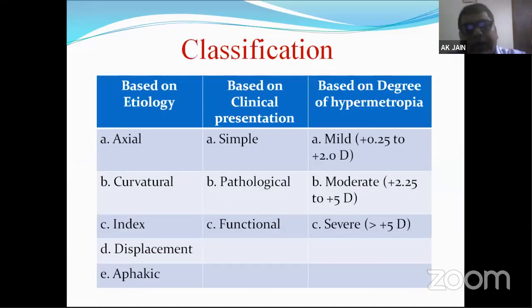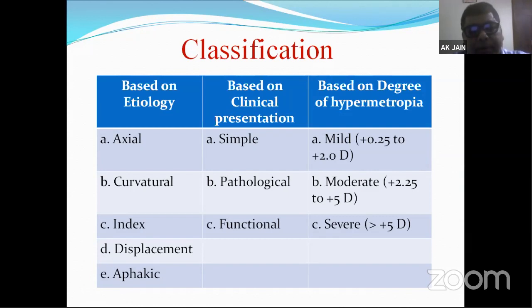So hypermetropia can be classified on the basis of etiology, on the basis of clinical presentation, or based on the degree of hypermetropia. On this basis, we can classify this condition of hypermetropia where the principal focus is behind the retina. Based on the etiology, what are the types of hypermetropia?